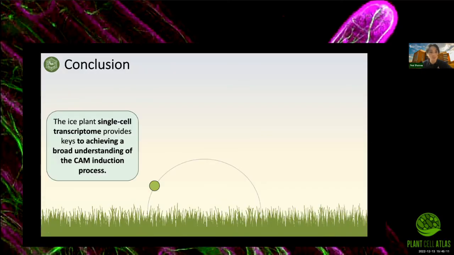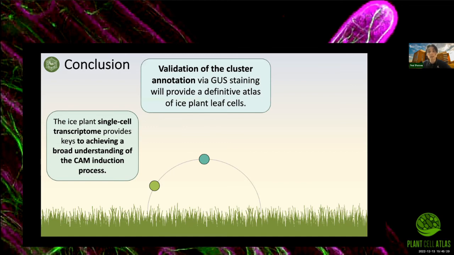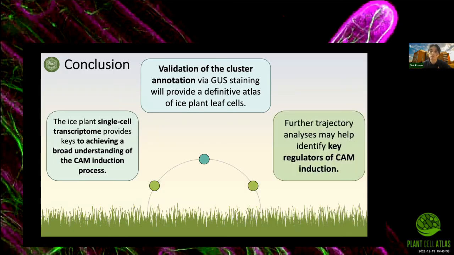But in conclusion, we showed here that the ice-plant single-cell transcriptome provides the keys to achieving a broad understanding of the CAM induction process. An important next step will be to validate the cluster annotation via GUS staining. This should potentially confirm the existence of the C3 and CAM cell clusters and will provide a definitive atlas of ice plant leaf cells. And finally, further trajectory analysis may help identify key regulators of CAM induction.